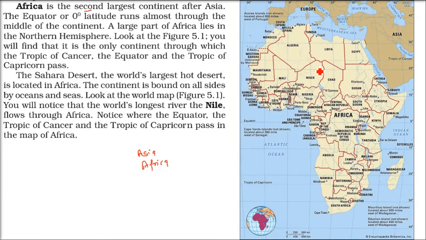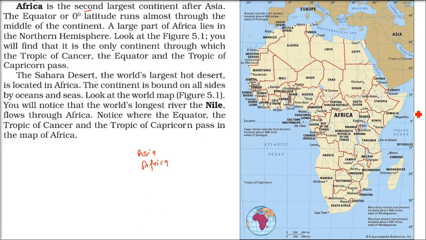Before that, let me tell you, this upper area is the hottest part, the Sahara Desert, the hottest in the world. If you see the African people, their complexion is dark. You know why? Because it's just on the equator and there is a lot of heat above and below the equator. That is how the complexion becomes dark, because of the harsh sunlight.